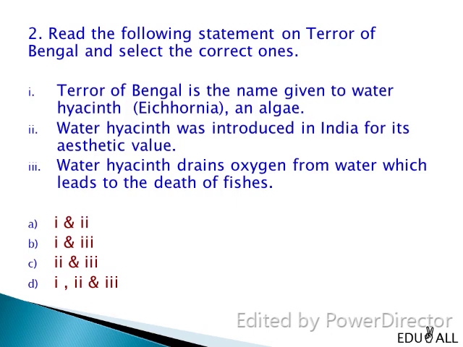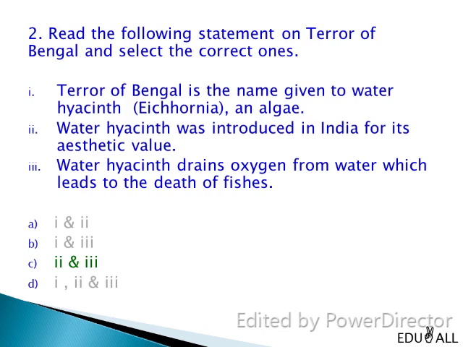Water hyacinth or Terror of Bengal is an aquatic plant which is one of the most invading weeds found growing in standing water. It is also called the blue devil as it takes oxygen from the water, which causes death of fishes. The plant was introduced in India for its beautiful flowers and shape of the leaves. It can propagate vegetatively at a fast rate and spread all over the water body in a short time. It is very difficult to remove it from a water body. Thus, the right answer is C. Water hyacinth was introduced in India for its aesthetic value and water hyacinth drains oxygen from water which leads to the death of fishes.